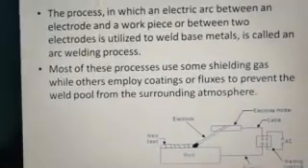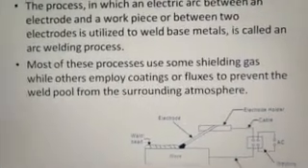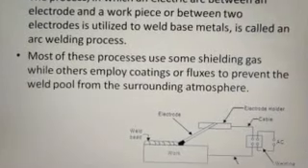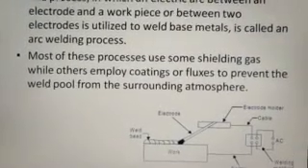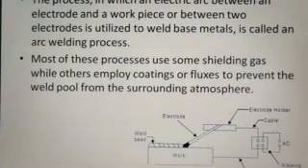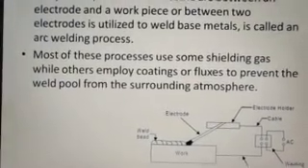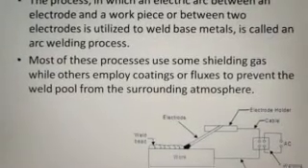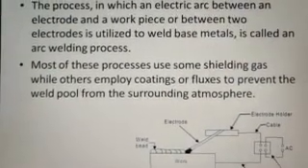Most of these processes use some shielding gas, while others employ coatings or fluxes to protect the weld pool from the surrounding atmosphere. You may be familiar with the common household arc welding process, where we have a coated electrode. And what is the coating?